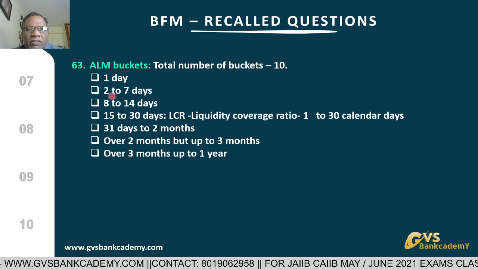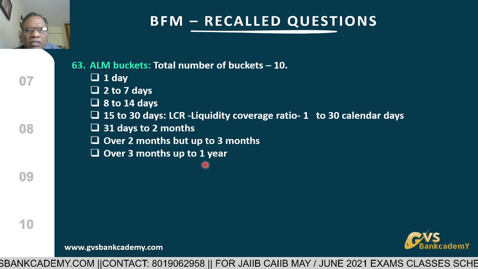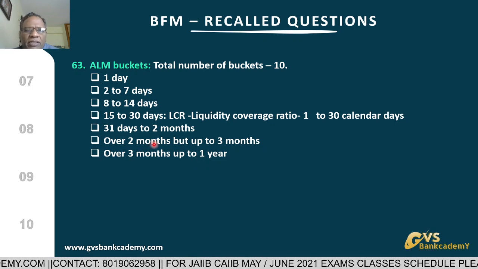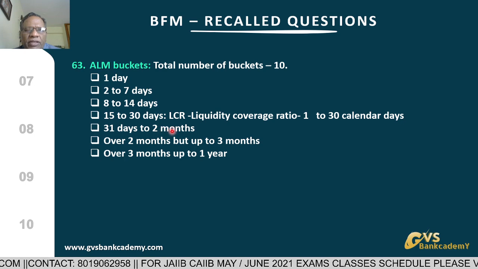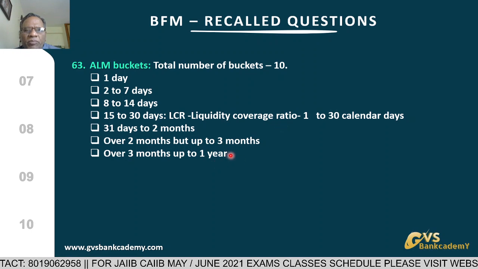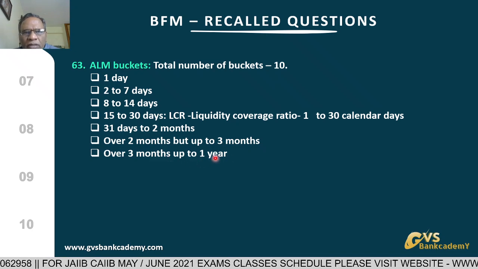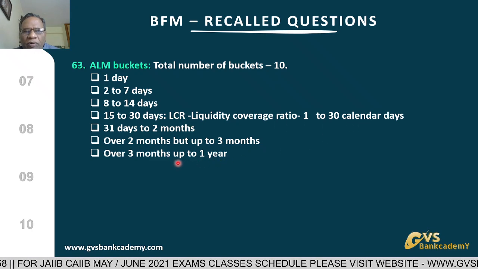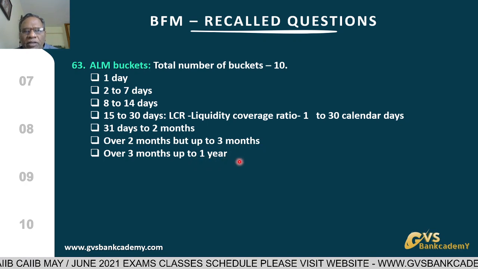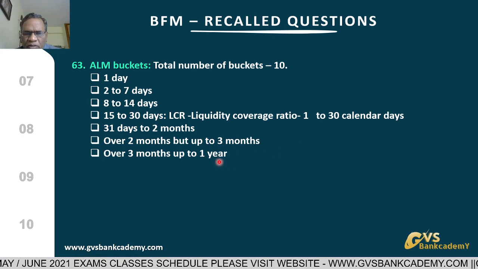First, the 1 to 30 days bucket is 70-80% important. Afterwards, the 31 days to 1 year buckets are 30 to 40% important. Because as of today, liquidity is in a very dangerous situation in the banking industry. That's why, under Basel III, they introduced the net stable funding ratio, which covers liquidity management up to 1 year. LCR is for 30 days; net stable funding ratio is for up to 1 year. The net stable funding ratio is so far not implemented. As of today, the tentative date for its implementation is 1st October 2021.